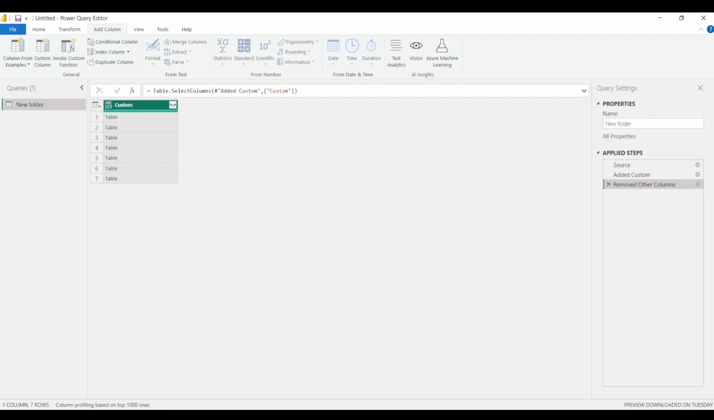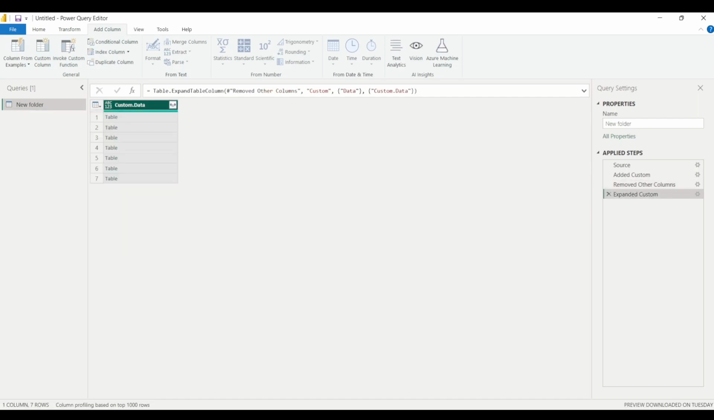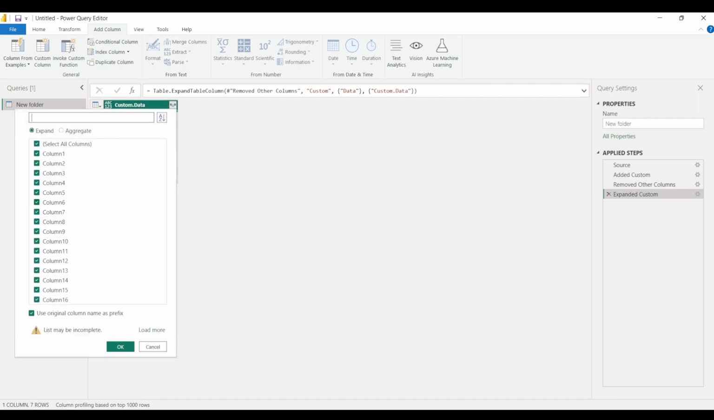Now we want to expand this table, so I will click on this expand button, and I do not want all the columns, I just want this data column. So I will select it and OK. Now again I'll click on this expand button, and these are the columns that we will get, right? We can load more, and I'll simply click on OK.